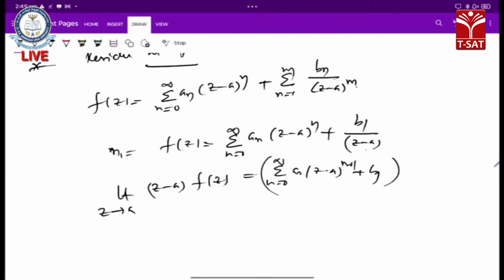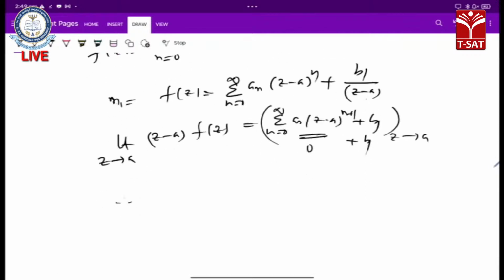As z tends to a, the first term is 0, so we have b1 only. Therefore b1 equals, according to that, 1 by 2 pi i integral over c of f of z into dz.